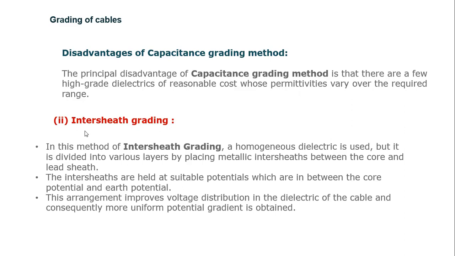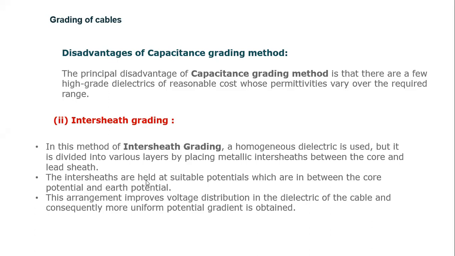Next, coming to intersheath grading. In this method a homogeneous dielectric is used for the cable, but it is divided into various layers by placing metallic intersheaths between the core and the lead sheath. Understand? We divide the layers by placing the intersheaths between the core and the lead sheath.